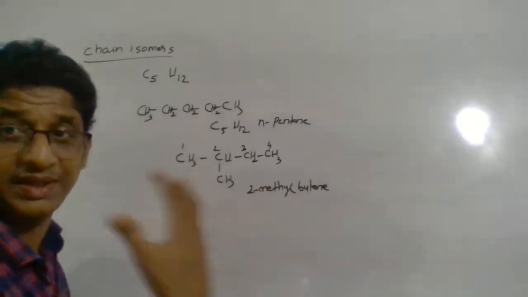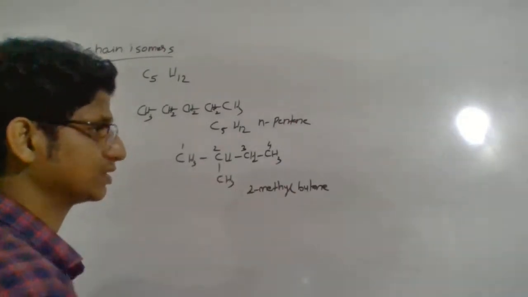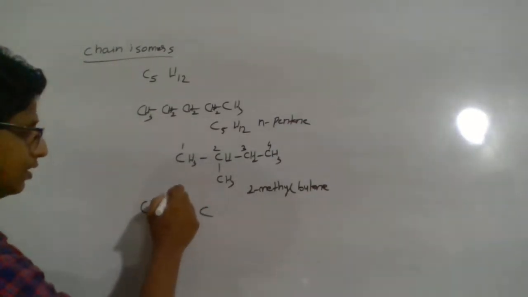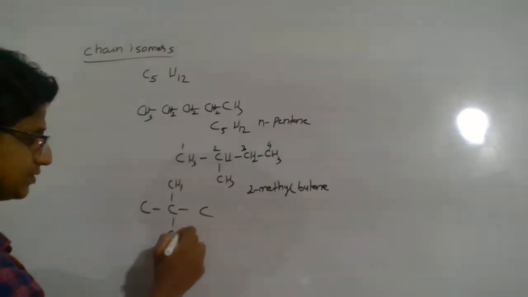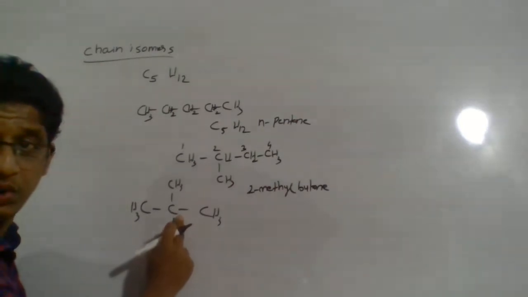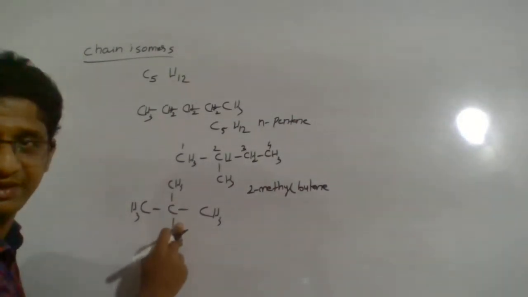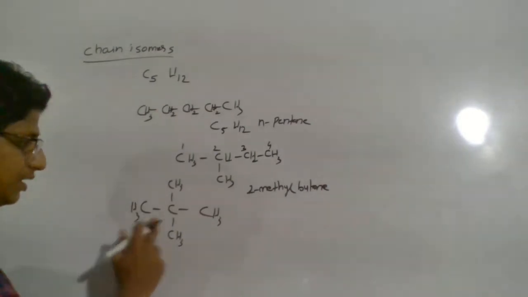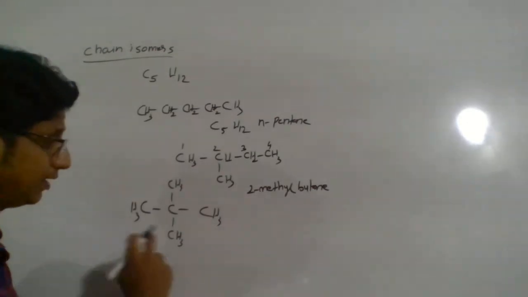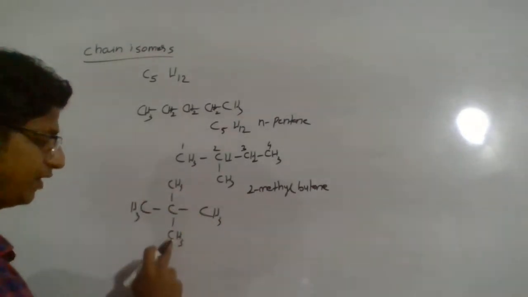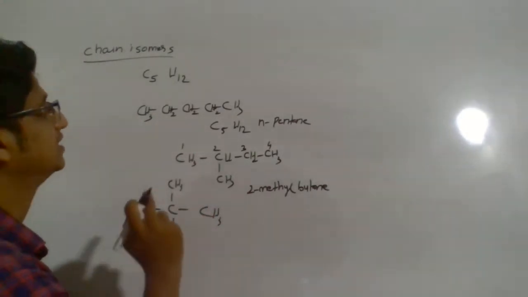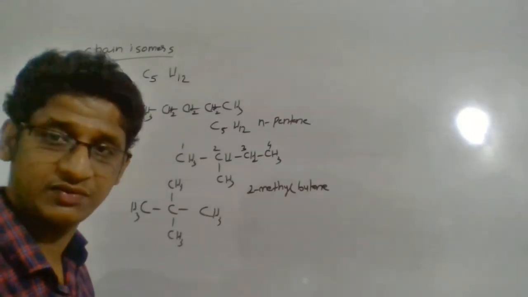Now let me try to make one more. This is a 4 carbon chain. Let us try to make a 3 carbon chain. 1, 2, 3. 1, 2 branches. Is hydrogen required here? No. 1, 2, 3, 4 is already done. So no hydrogen is required. Here 3, here 3, here 3, here 3. Molecular formula: 1, 2, 3, 4, 5, 5 carbon. 3 plus 3 plus 3 plus 3 is 12. That is C5H12. The molecular formula is the same.